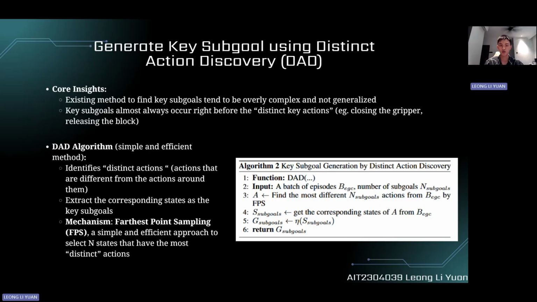And this is the DAD algorithm, which is a simple and efficient method. It can identify distinct actions and extract the corresponding states as the key subgoals. And the mechanism inside this algorithm is the farthest point sampling, a simple and efficient approach to select n states that have the most distinct actions.